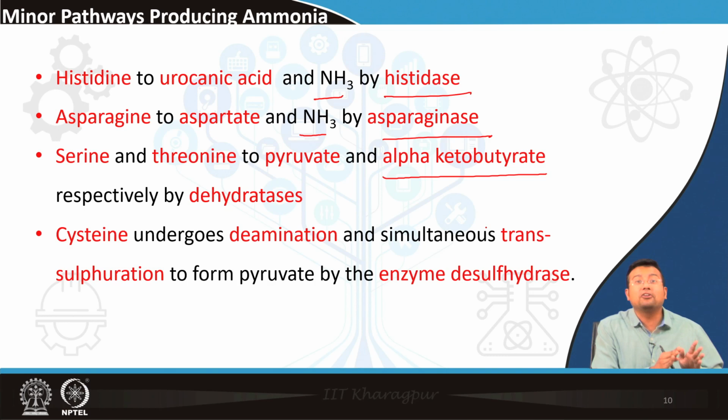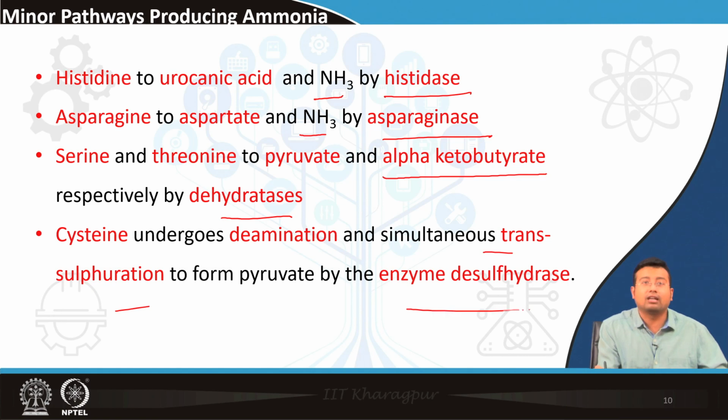We studied alpha ketoglutarate, but this is alpha ketobutyrate. By their respective dehydratase enzymes, they also produce ammonia. Cysteine undergoes deamination and simultaneously transsulfidation by the enzyme desulfidase. We showed this part in the last class, where we were discussing how the nitrogen skeleton of amino acids is removed.